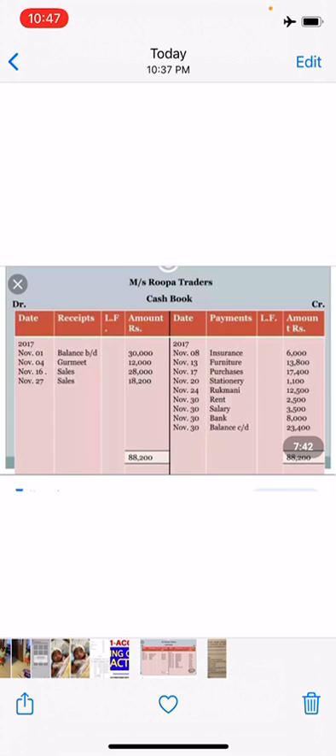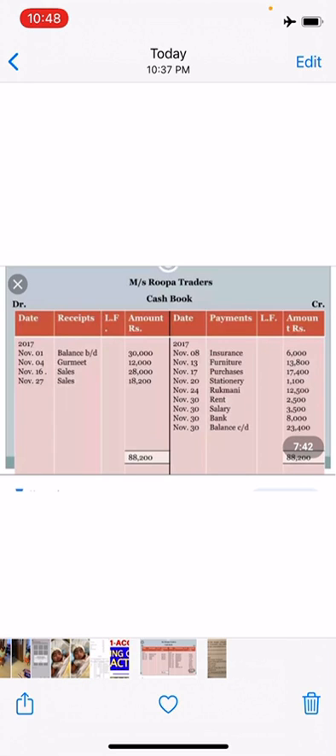This book serves the purpose of both journal as well as ledger, so it is also called the book of original entry. When a cash book is maintained, transactions of cash are not recorded in the journal, and no separate account for cash or bank is required in the ledger.